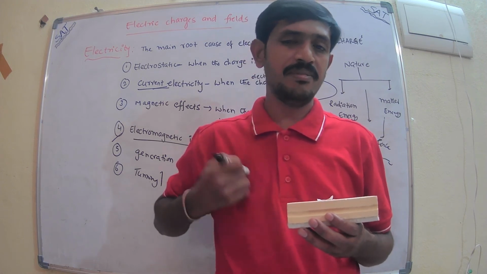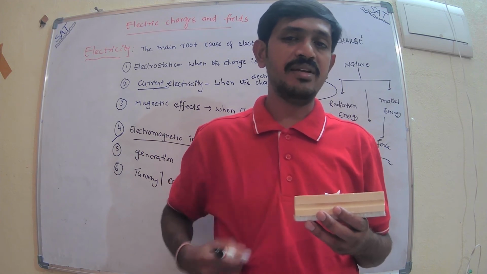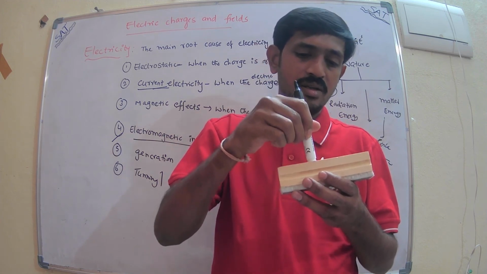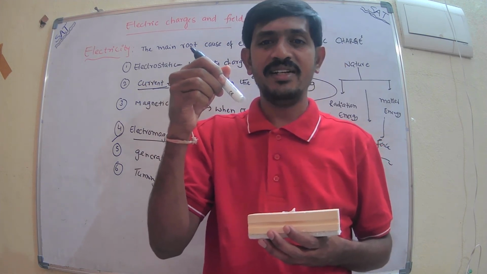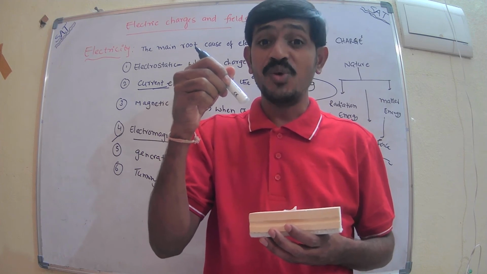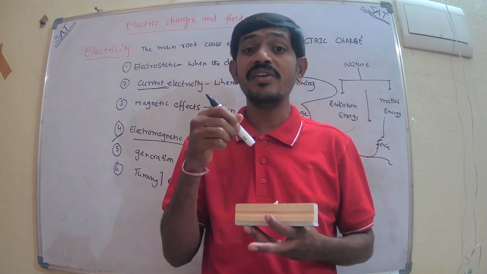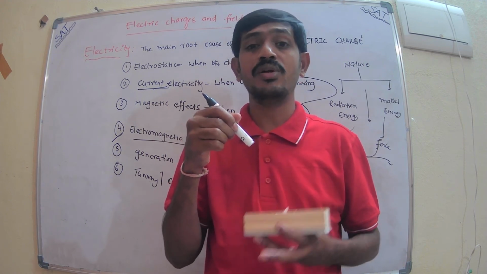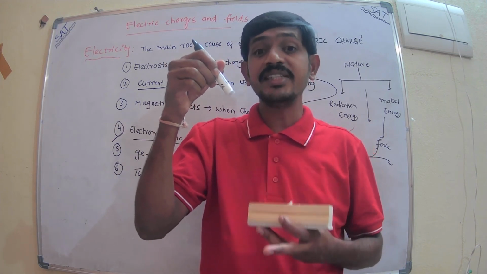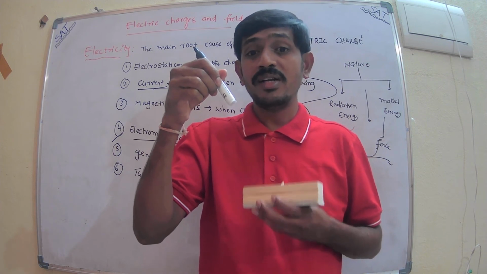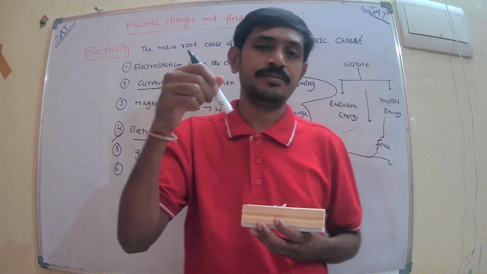Now if I rub the pen and place it near the paper, it will attract it. Then something is acting on the paper, a force which is greater than the gravitational force. The earth always attracts everybody towards it, but in this case something else acts on the paper.